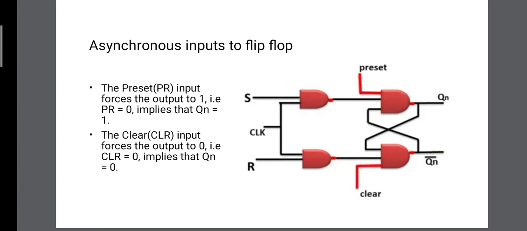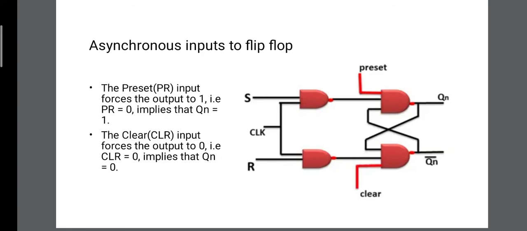Next, I will give an intuition about how preset and clear are termed as asynchronous inputs. As we know, NAND gate will have output equal to 1 as long as any input is equal to 0. And as we can see from the diagram, as long as preset and clear have value equal to 0, they will directly determine the output of the flip-flop independent of the value of other inputs and the clock value.